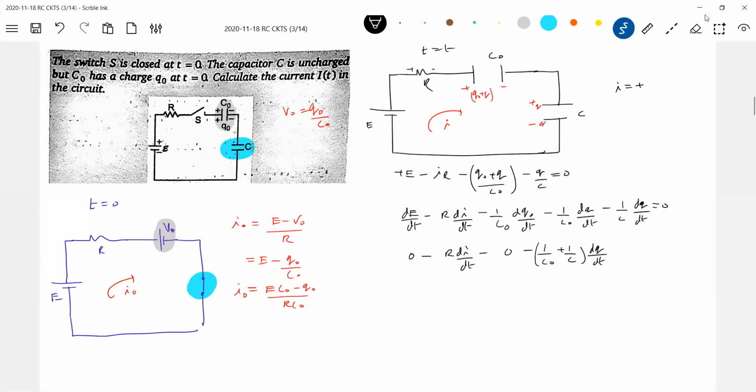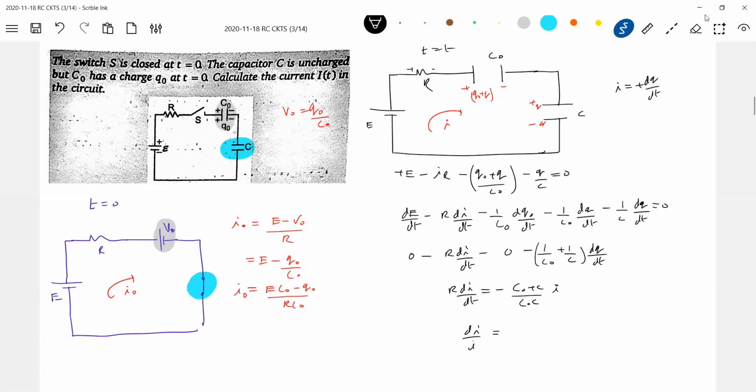So what is I? I should be plus dq by dt. So therefore this will become minus R di by dt should be equal to this, the effective capacitance will be C naught C. This is I. dq by dt should be written as I, the current across the capacitor. It's going to get charged, no? So it should be I equal to plus dq by dt. I think one sign will be there.